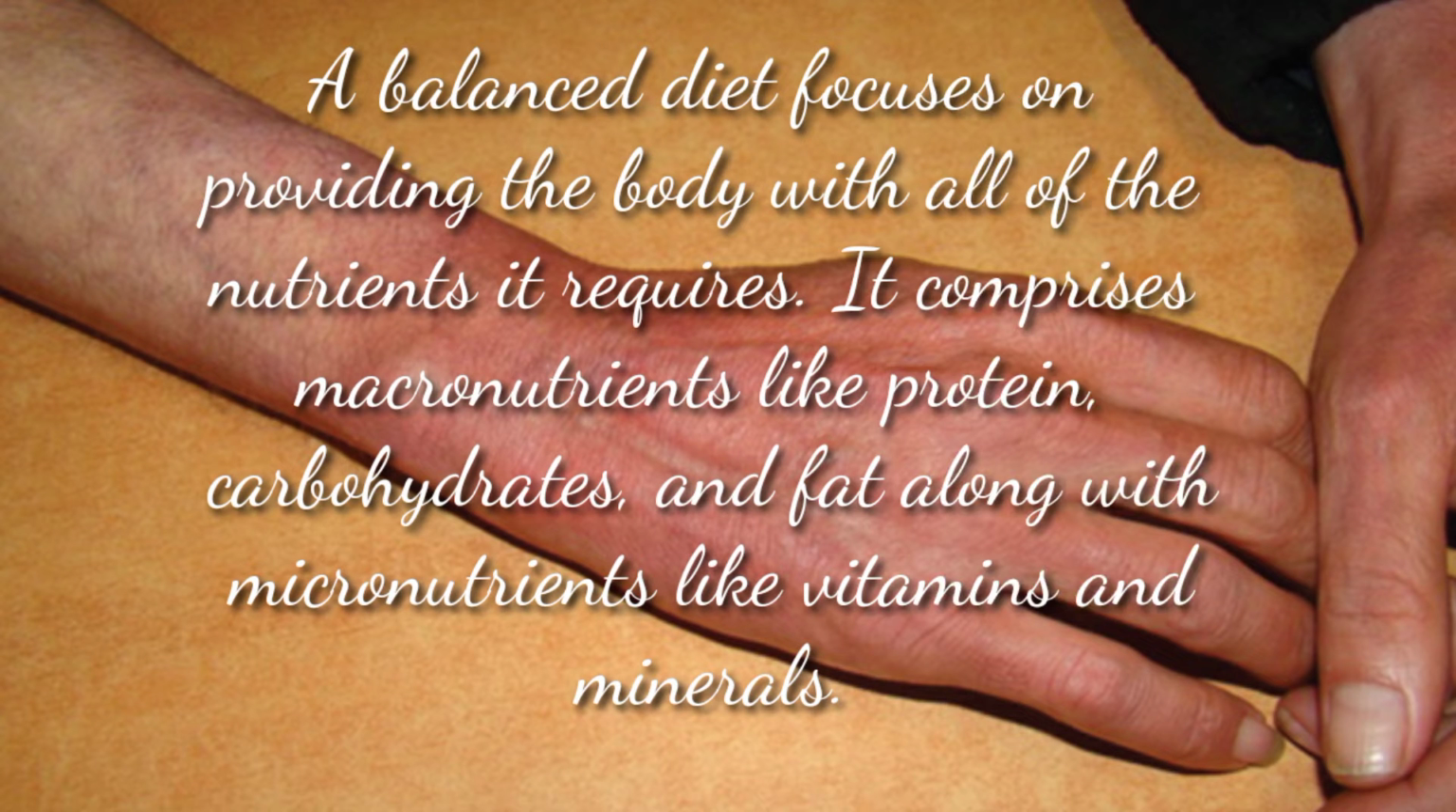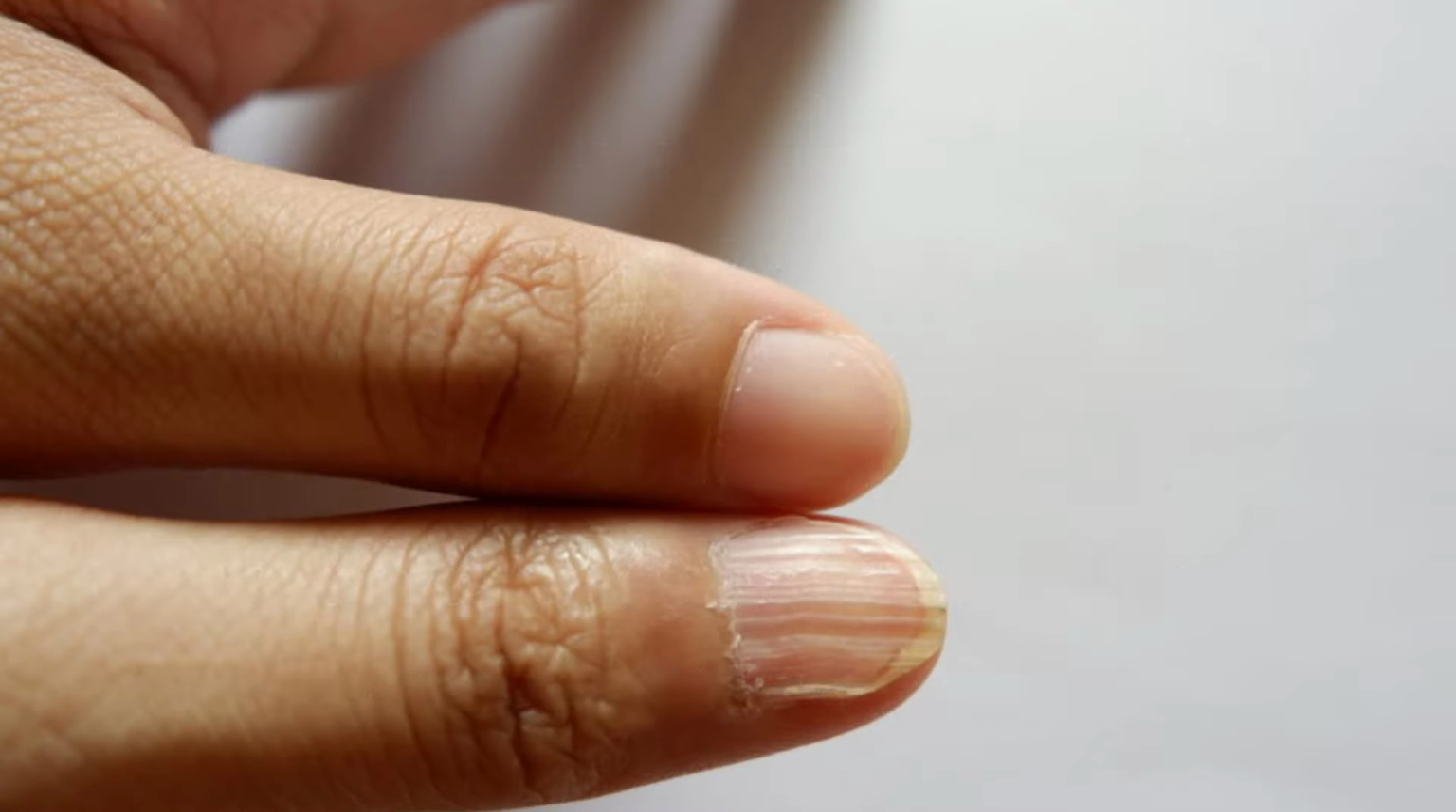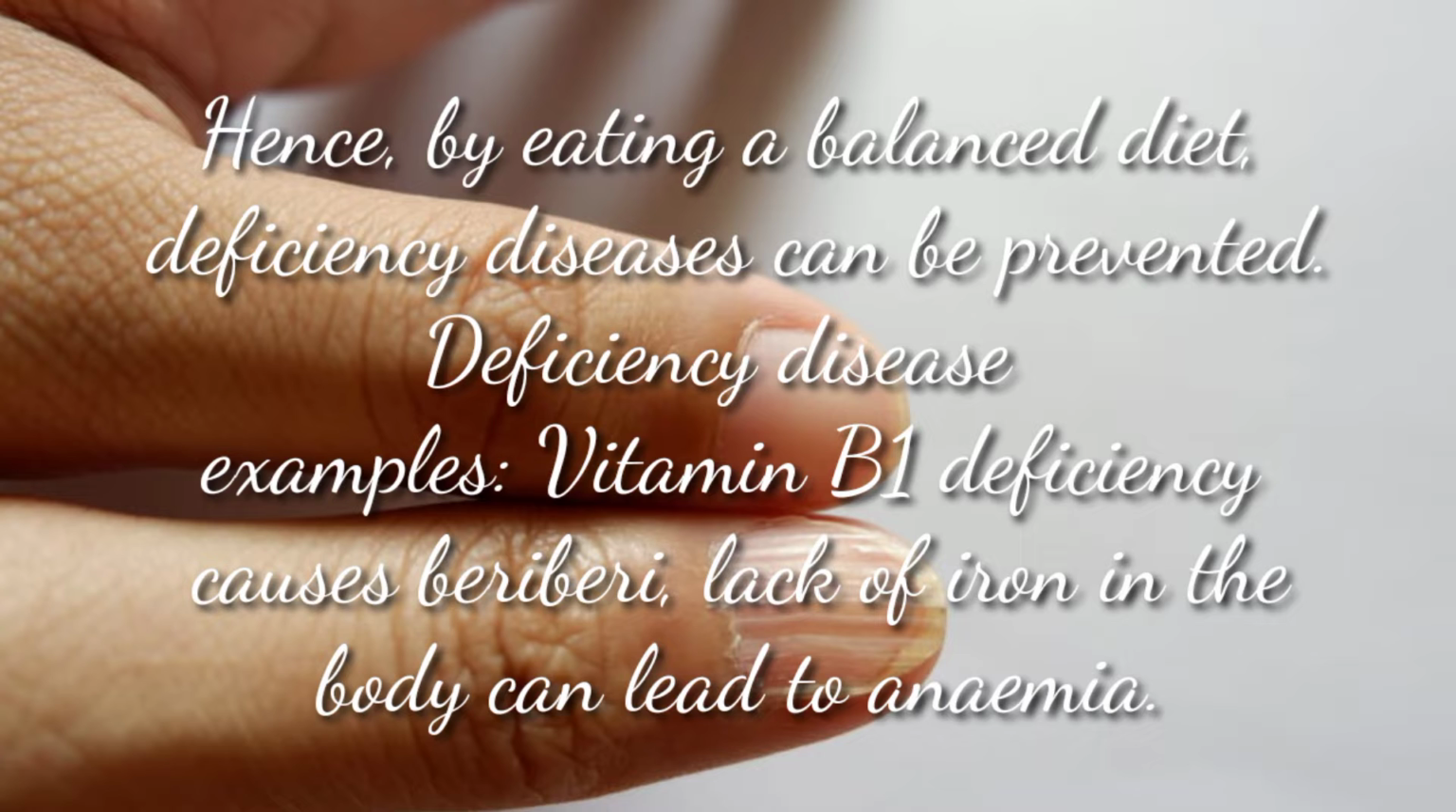A balanced diet focuses on providing the body with all of the nutrients it requires. It comprises macronutrients like protein, carbohydrates, and fat along with micronutrients like vitamins and minerals. Hence, by eating a balanced diet, deficiency diseases can be prevented. Deficiency disease examples: vitamin B1 deficiency causes beriberi. Lack of iron in the body can lead to anemia.